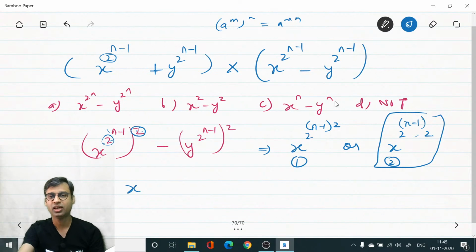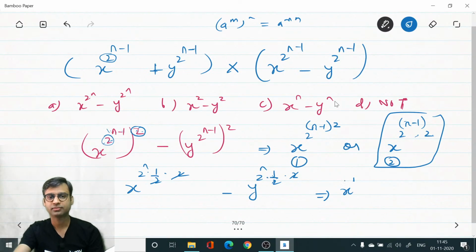So the question will be x power 2 power n. I can write this as 1 by 2 and now this 2 as 2. And similarly x power 2 power n into 1 by 2, 2 power minus 1 will be 1 by 2 into 2. So this 2 will be cancelled. The answer will be option A, the right answer: x power 2n, 2 power n minus y power 2 power n.